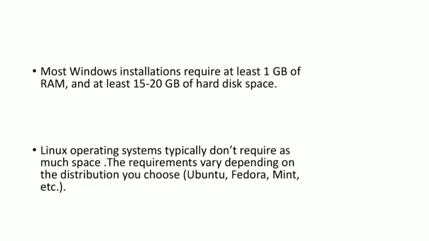Most Windows installations require at least 1 GB of RAM and at least 15-20 GB of hard disk space. Linux operating systems typically don't require as much space.